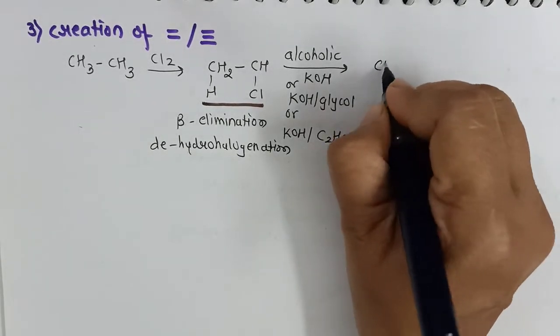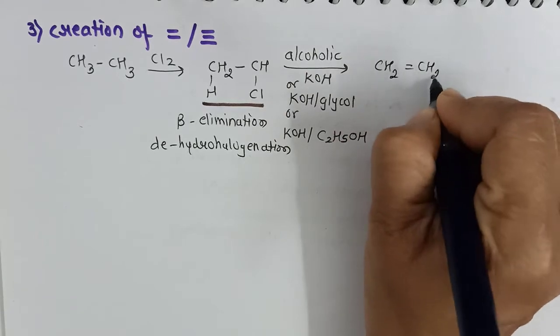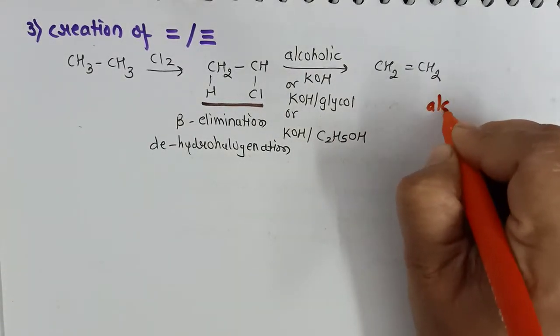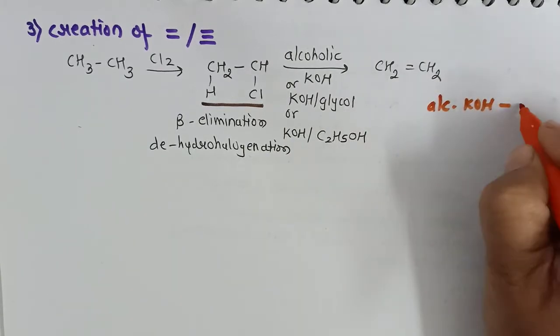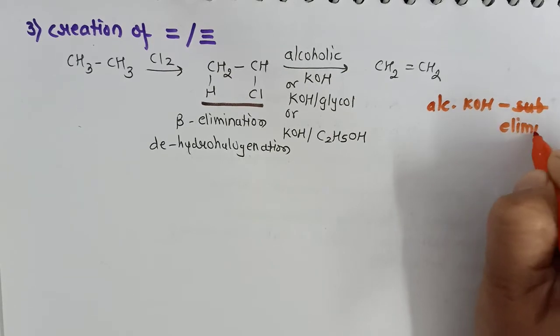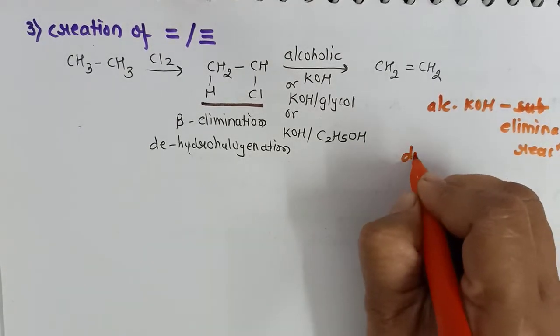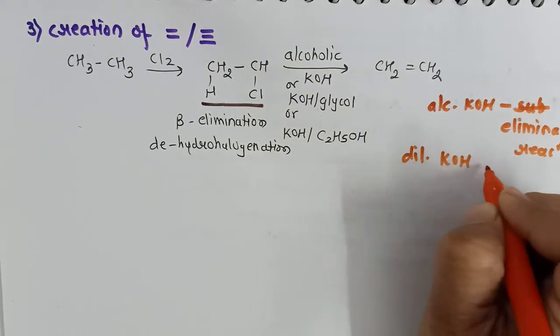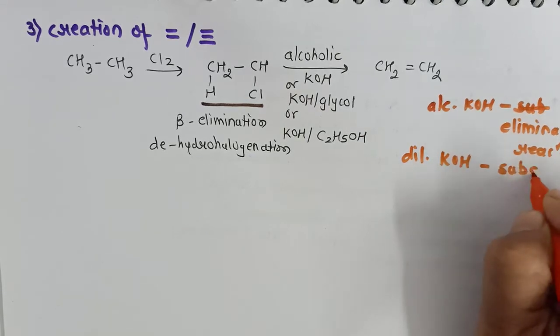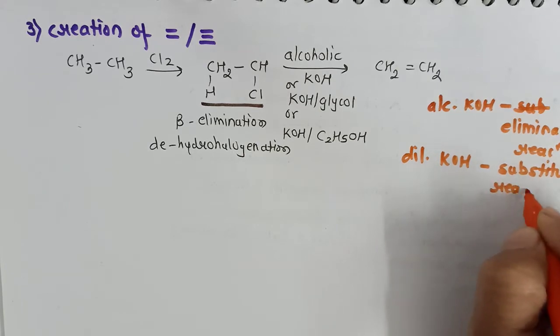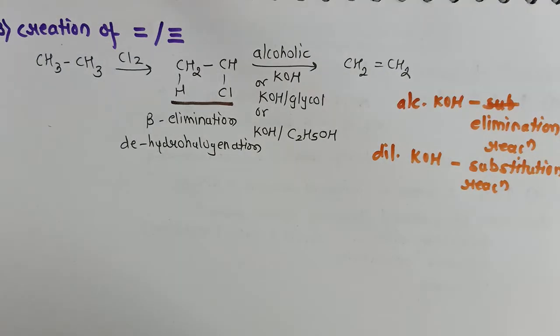And as a result, we get alkene. Remember this fact that alcoholic KOH will always undergo elimination reaction. On the other hand, if we use a dilute KOH, it will be substitution reaction and the product will be alcohol. So there is a difference between these two.